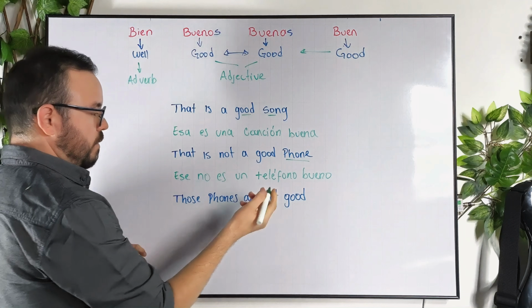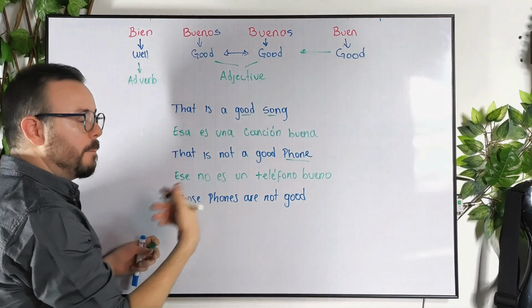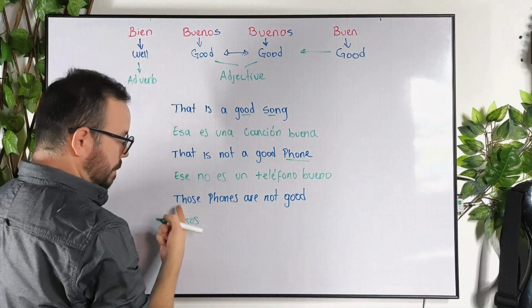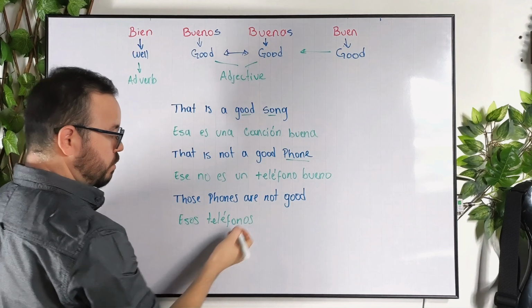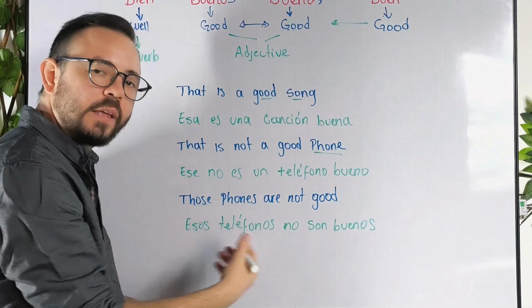So in this case, phones is masculine, but now it's plural, so we cannot say bueno, we need to say buenos. So we will have esos, that means those, and then teléfonos no son buenos. Buenos in plural because teléfonos is plural.